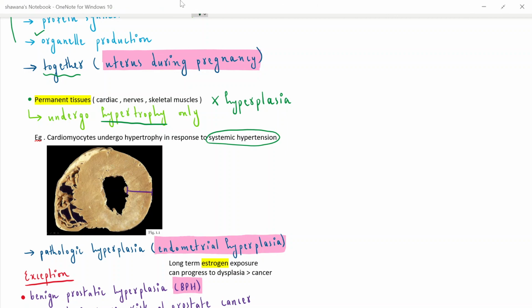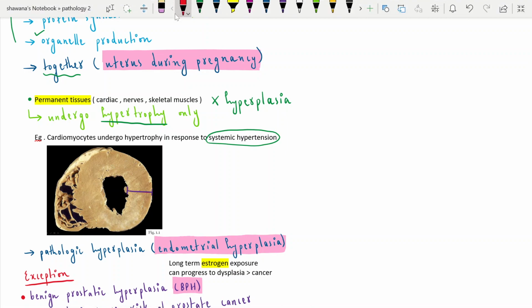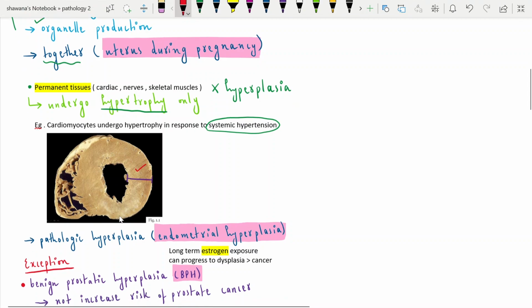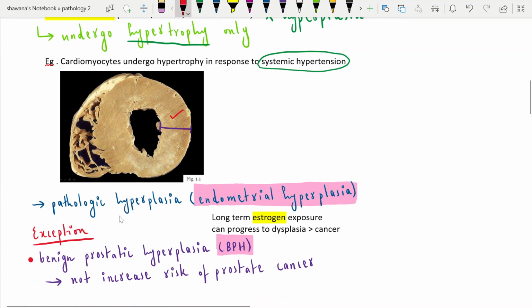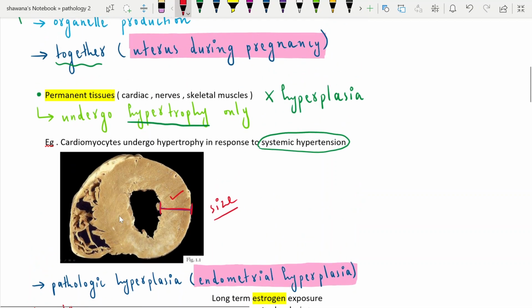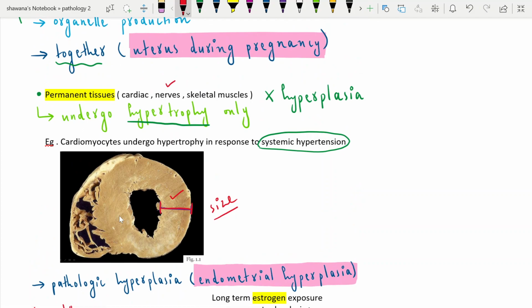Like in the diagram here, it is mentioned that during systemic hypertension, the cardiomyocytes of the left ventricle, this is the left ventricle, increase in size. They increase only in size. On microscopic examination, they are not increasing in number. Other cells like neurons, nerve cells, and skeletal muscles increase in size, not in number.